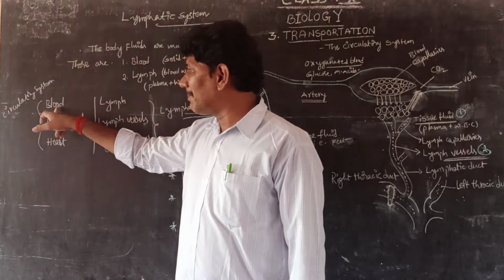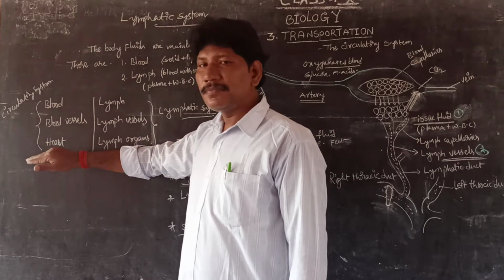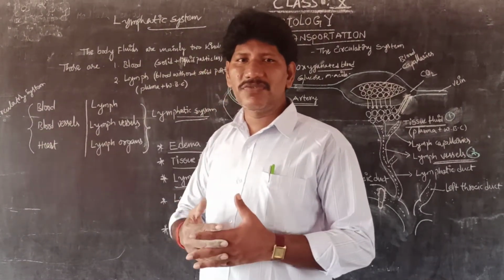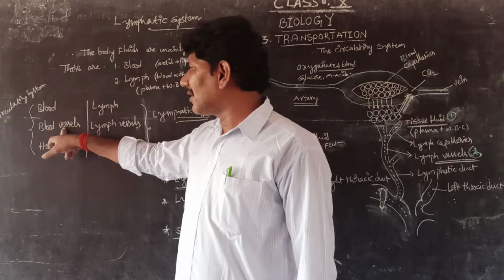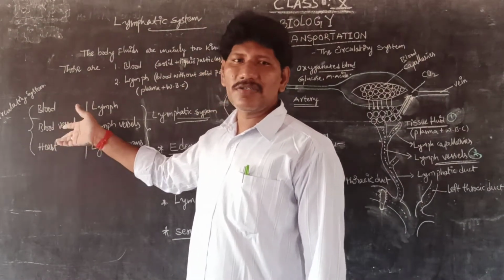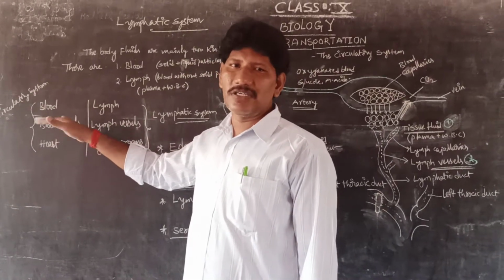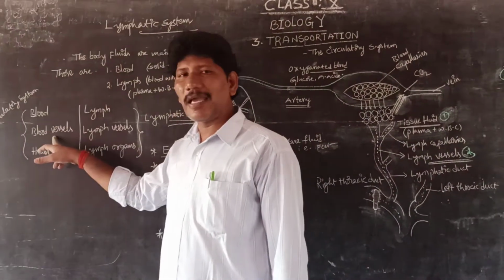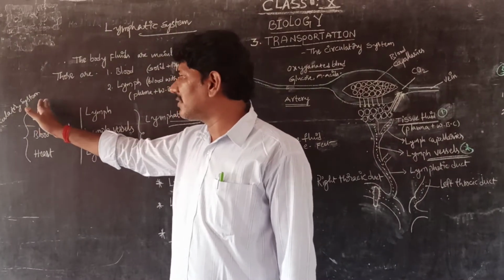The chief components are blood vessels and the heart. We already completed the blood vessels, like arteries and veins, which connect to each other through blood capillaries. Arteries are the blood vessels which carry oxygenated blood, and veins are the blood vessels which carry deoxygenated blood. Both are connected by blood capillaries. The heart is the pumping organ. So this is the circulatory system.